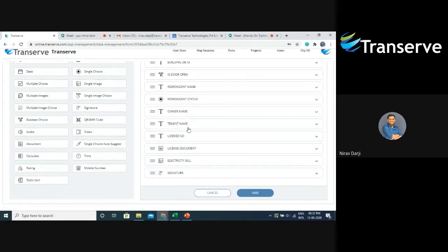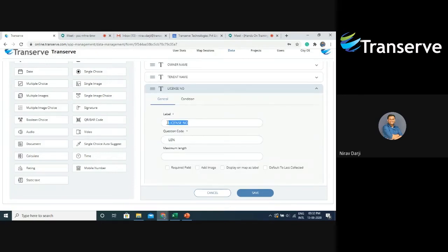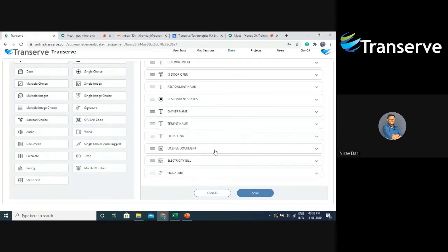Now after this, let's say I want the license number of that particular premise. For this, I have taken a text field and given it the name license number. Similarly, I have given it a condition, that is, if the door is only open, because I don't want this widget to be displayed if the door is closed. Then I will say done.